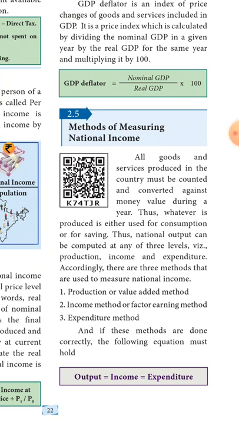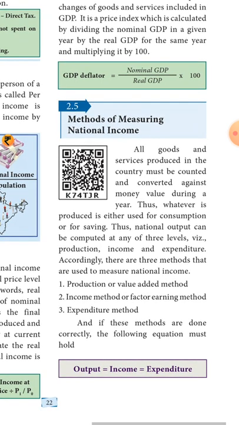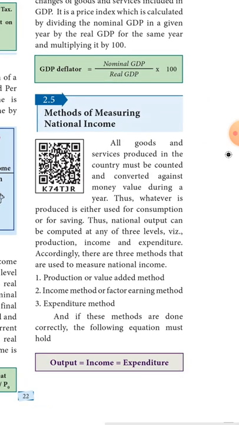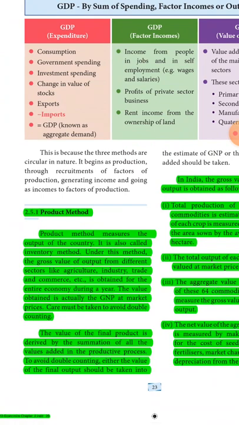Dear students, in the last class, I taught methods of measuring national income. There are three methods that are used to measure national income: production or value added method, income method or factor earning method, expenditure method. Today I teach the meaning of these three methods and some precautions used in these methods.